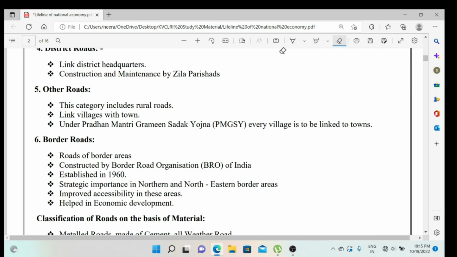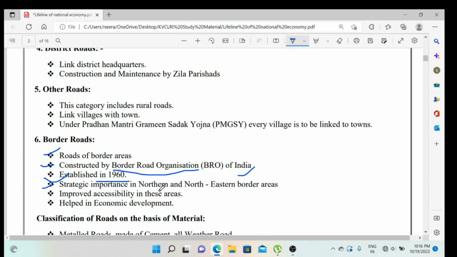The last one we are going to discuss today is border roads. As I already told you, these roads are made in border areas, very sensitive areas, so making roads there is a really tough job. Construction is done by BRO, the Border Road Organization of India. It was established in 1960. Before 1960, no organization existed specially to build roads for borders.